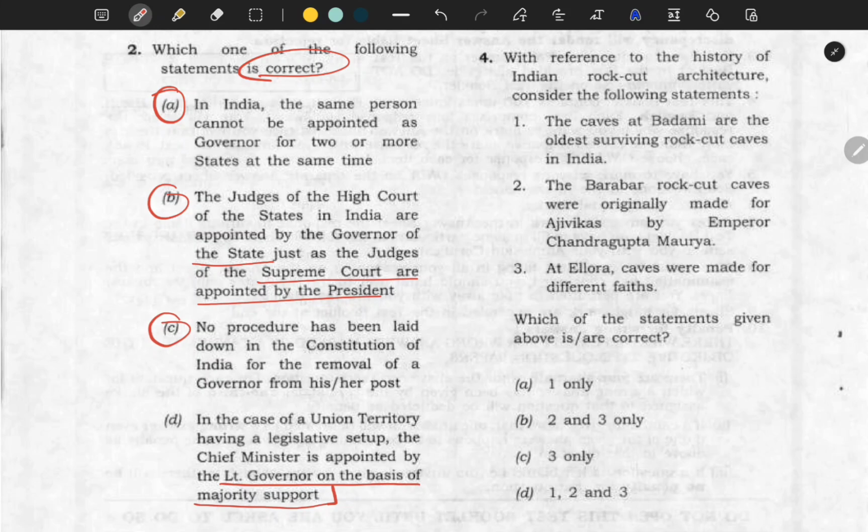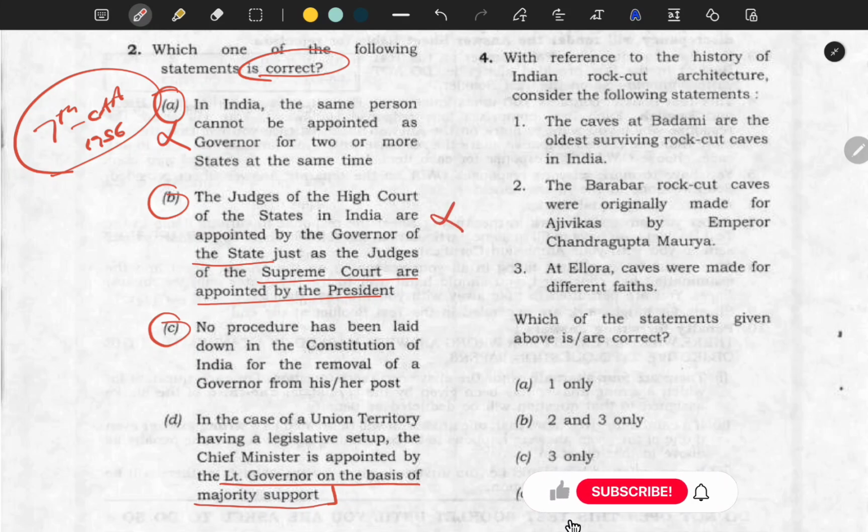The first statement says the same person cannot become a governor of 2 states. This is a false statement because as per the 7th Constitutional Amendment Act 1956, a governor can be a governor for 2 or more states. Second, the judges of the High Court are appointed by the governor. This is also a false statement because judges of the High Court and Supreme Court are appointed by the president only. Now please tell us in the comment section which article deals with this provision.